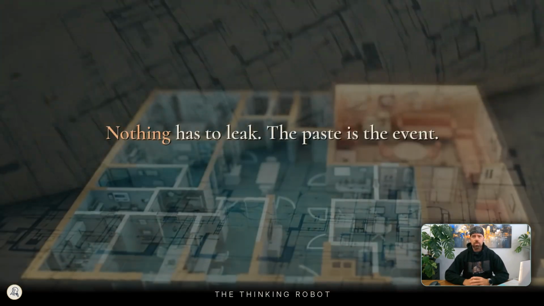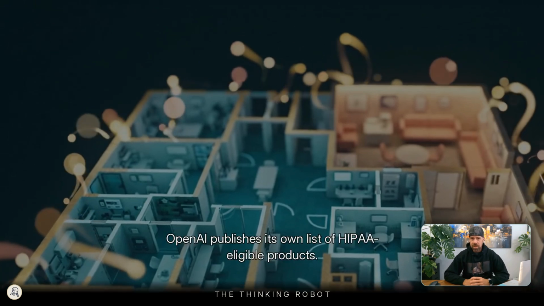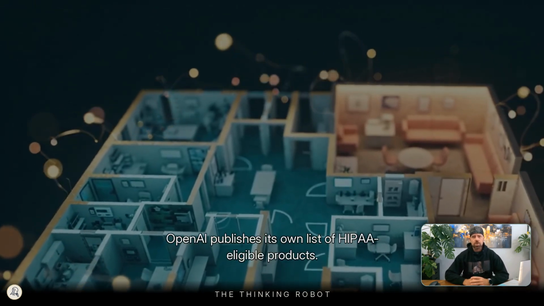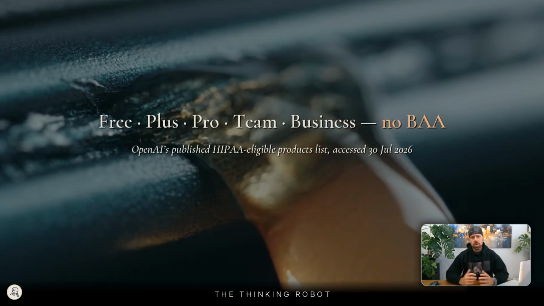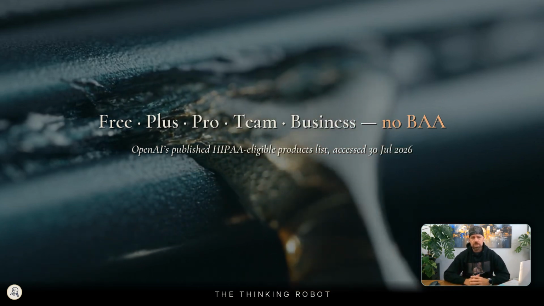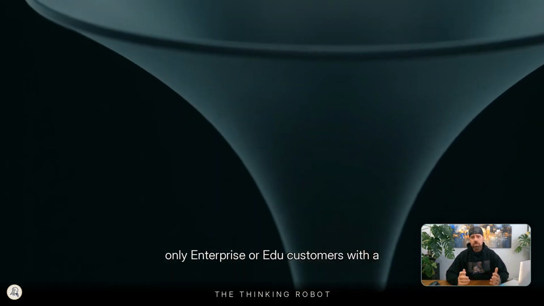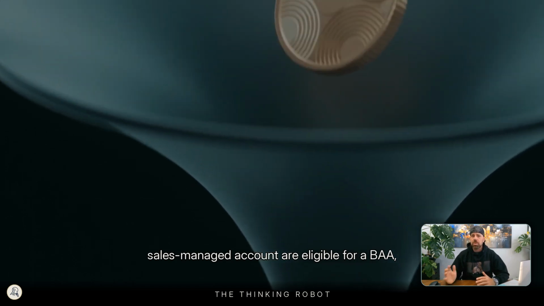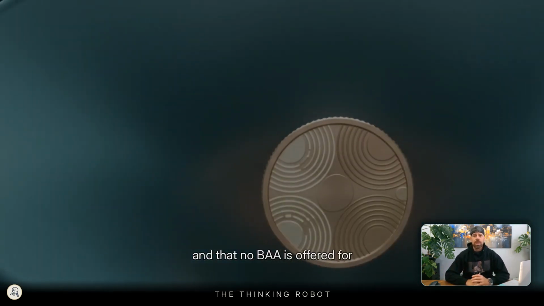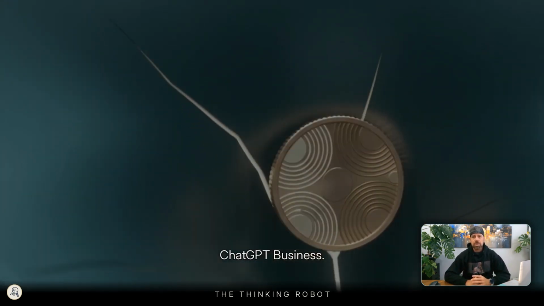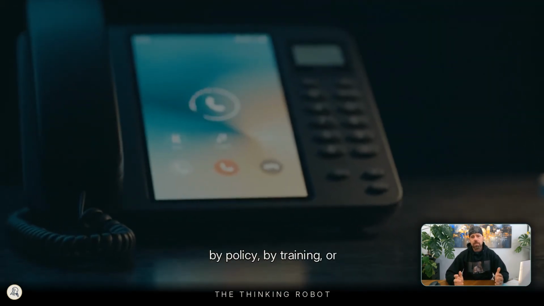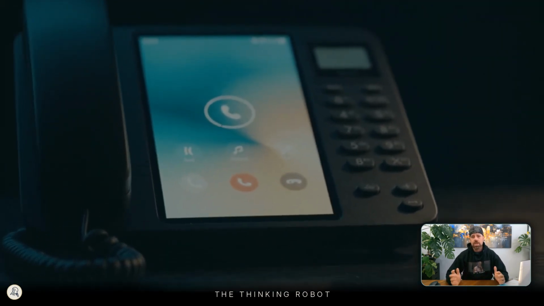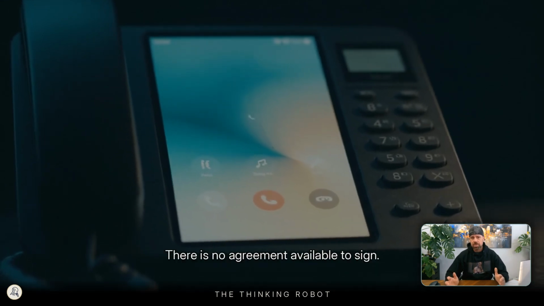Coverage is also granted per product, not per vendor. OpenAI publishes its own list of HIPAA-eligible products. ChatGPT Free plus Pro, Team and Business appear nowhere on it. OpenAI's help documentation states that only enterprise or edu customers with a sales-managed account are eligible for a BAA, and that no BAA is offered for ChatGPT Business. So on ordinary paid seats, the tool cannot be brought into compliance by policy, by training, or by good intentions. There is no agreement available to sign.